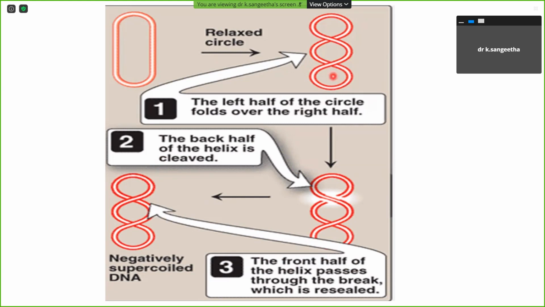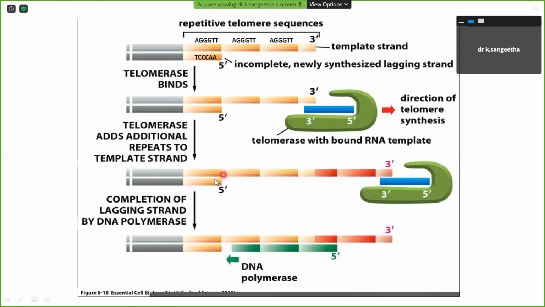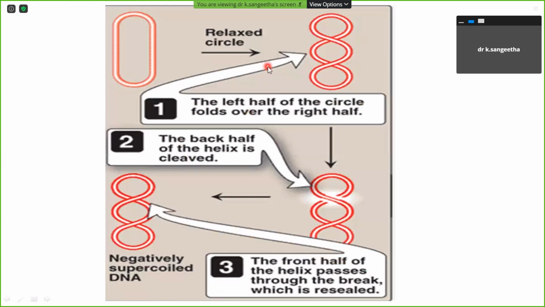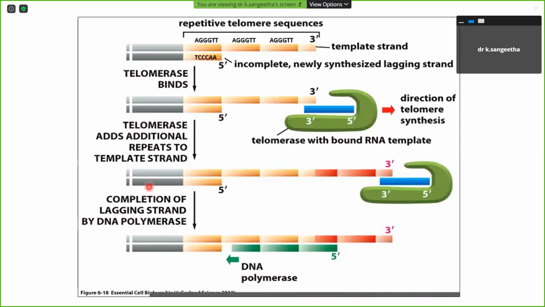This positive recoiling can be converted into negative recoiling by nicking the double strand, cutting and cleaving this double strand, and again it will be converted into this type of negative supercoiling. This can be done by topoisomerase 2. So now you have a negatively supercoiled DNA structure, which can again be rectified by topoisomerase 1.